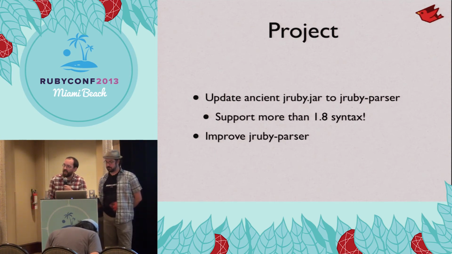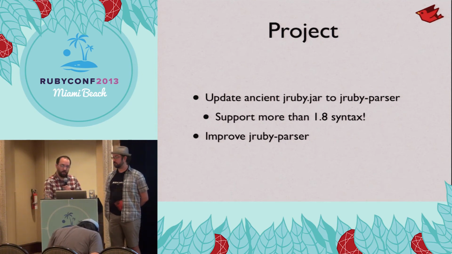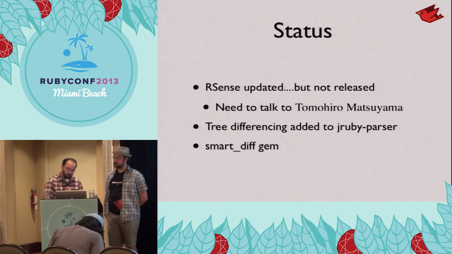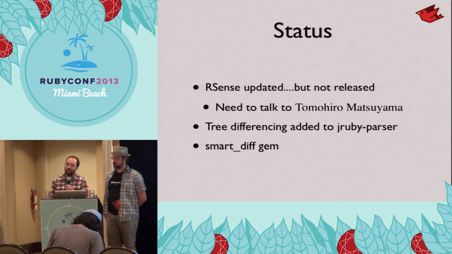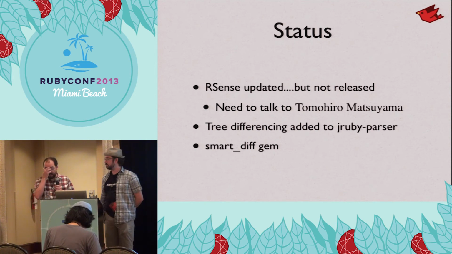A second goal we had was that if there was any really interesting functionality in our sense that would be useful for the JRuby parser project itself, that he would move that in, or implement it differently, but move it in. So he did that, and it's good to go, except our sense hasn't been released. So we have to talk to Matsuyama-san and figure out how to get this released as a new gem.